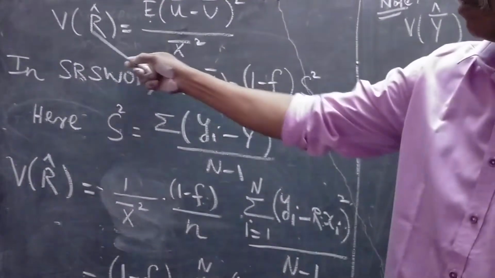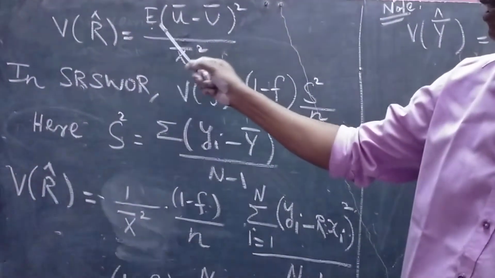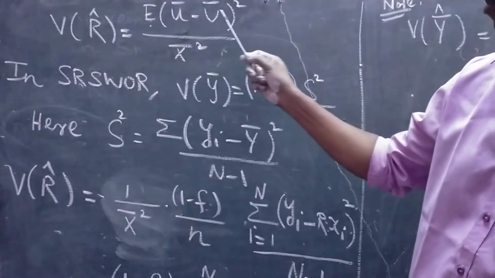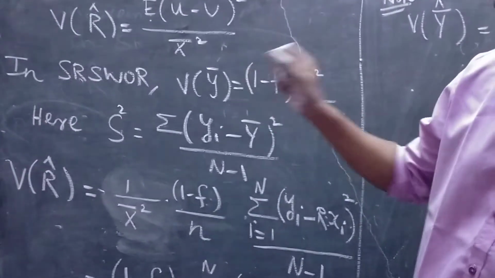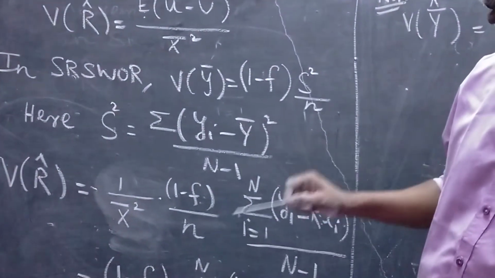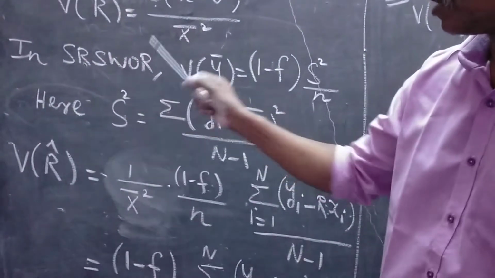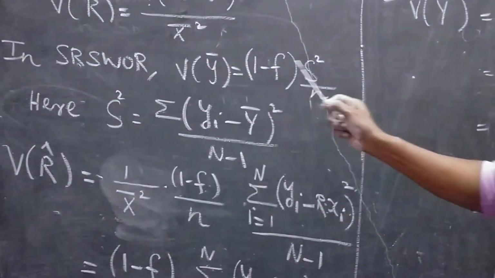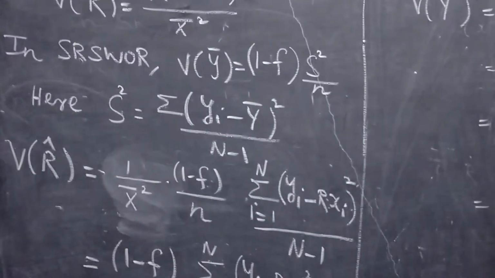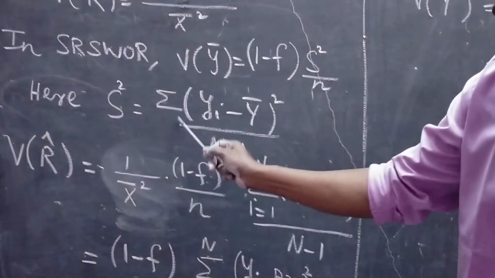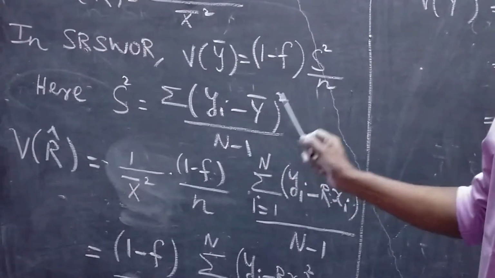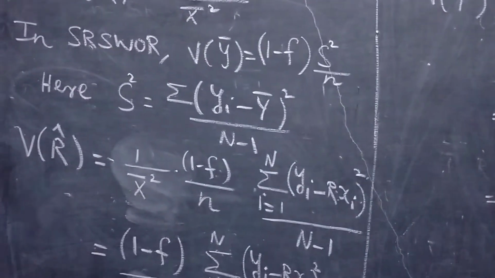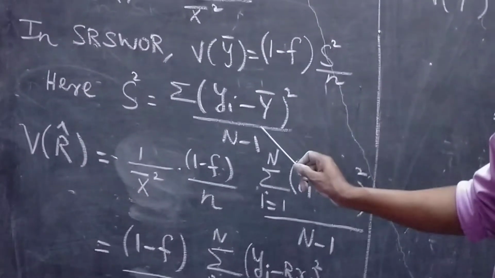So we have derived variance of r cap equal to expected value of (small u bar minus capital U bar) whole square divided by capital X bar square. There is one formula in simple random sampling without replacement: variance of y bar equal to (1 minus f) into capital S square divided by small n. Here S square equal to summation (yi minus y bar) whole square divided by N minus 1. Now you apply the same concept to this.